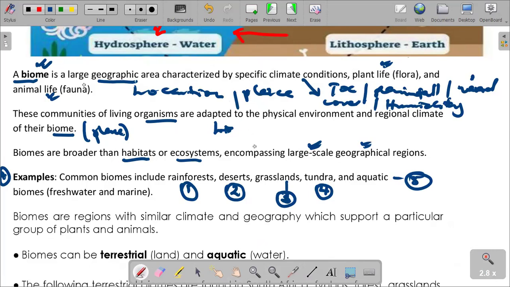The grasslands can also be defined as the savanna and temperate regions. We need to understand that these are various large geographical regions which have their own characteristics that are different and typical of those places. So let us just quickly look at this.